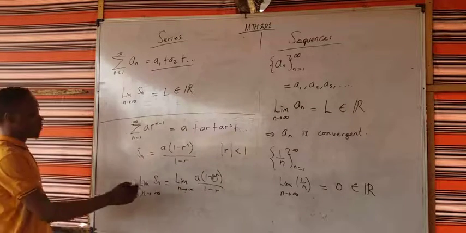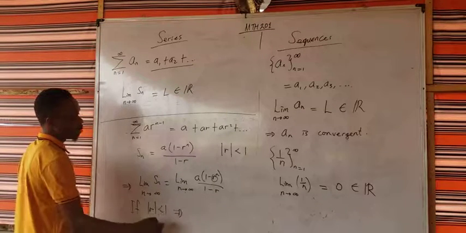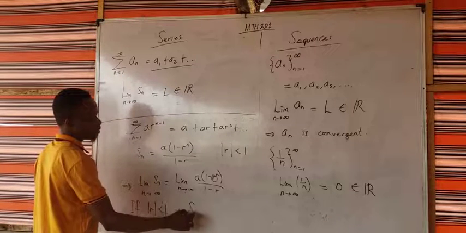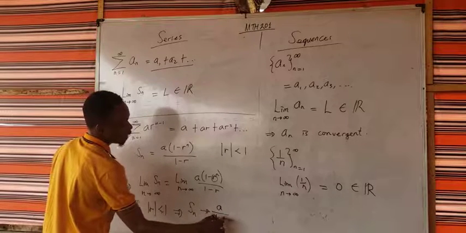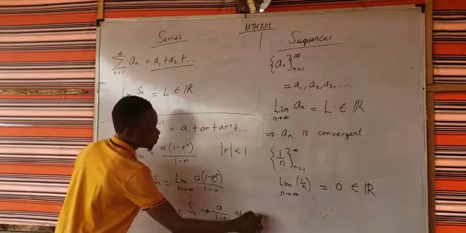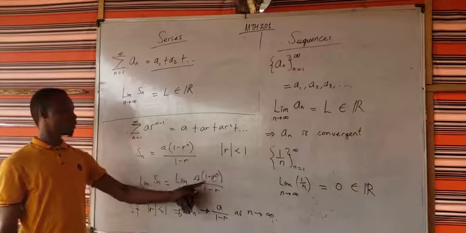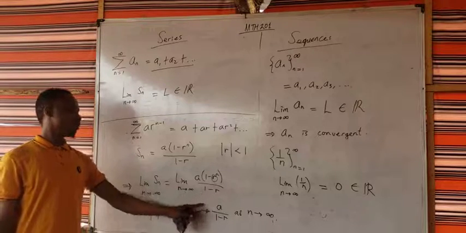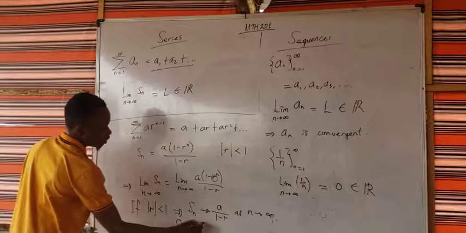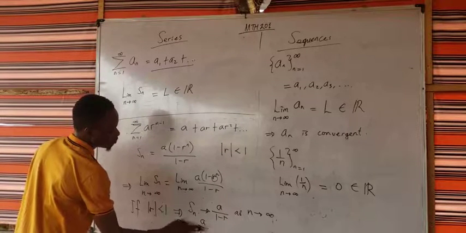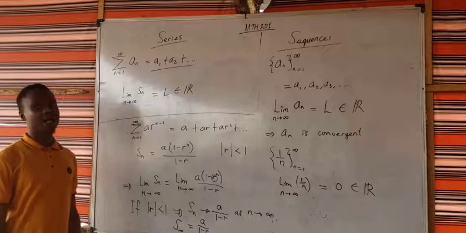Alright, so if the modulus of r is less than 1, then we conclude that the sum to infinity is going to approach a over 1 minus r as n approaches infinity. Do you understand that? Why? Because this will become 0. If this becomes 0, this is going to be a times 1, that's a, divided by 1 minus r. And this was what we were told. This is the sum to infinity of a GP, and you usually find this when the modulus of r is less than 1.